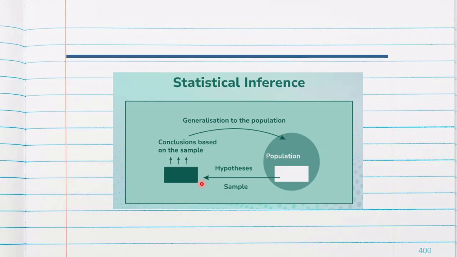We don't know what is the result of S3CS or S3EC or something like that. We are generalizing the population based on the conclusion from the sample.